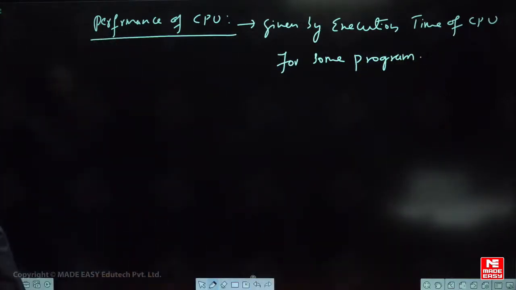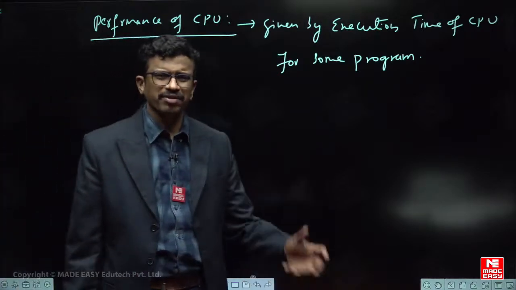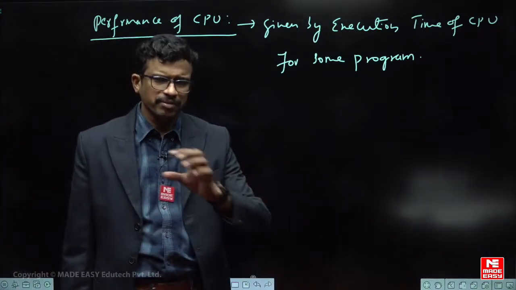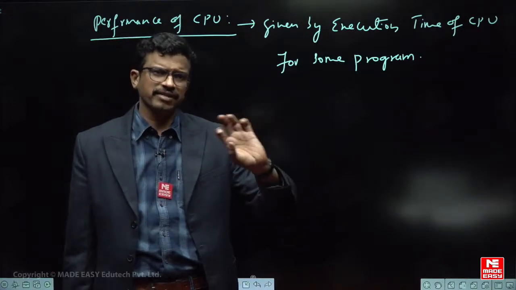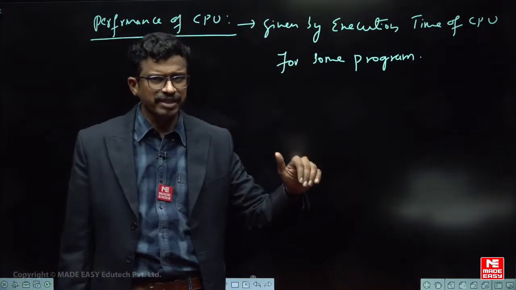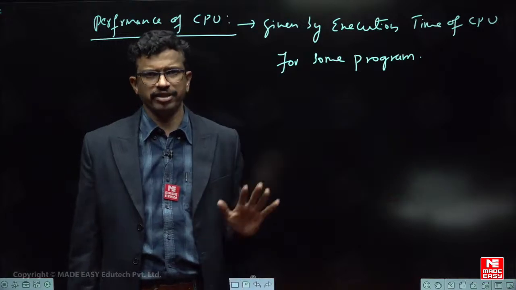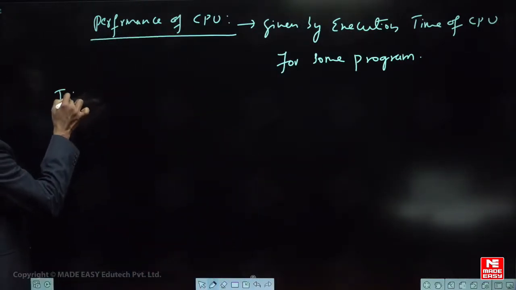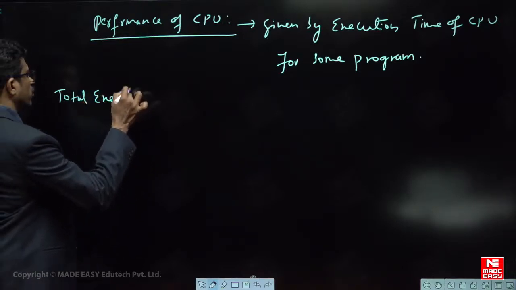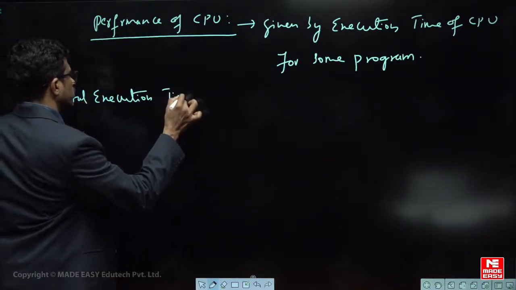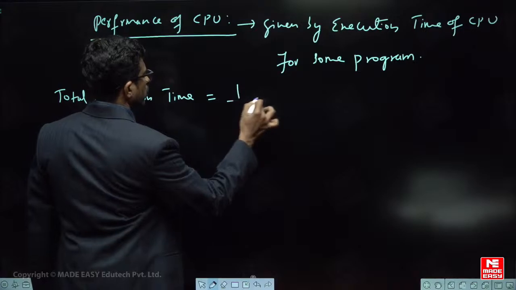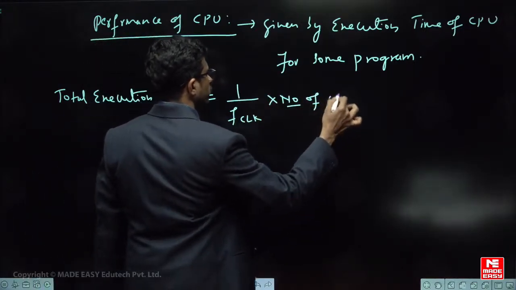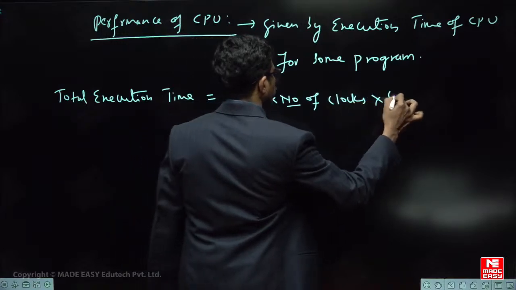Got it? So now let us take one simple question. A normal basic-level question is like they will ask you some programs, some set of instructions. Each instruction takes so many number of clocks, clock frequency is given, and find out the total execution time. That is a simple question. So this is the total execution time formula: total execution time is equal to 1 by clock frequency into number of clocks into count value.